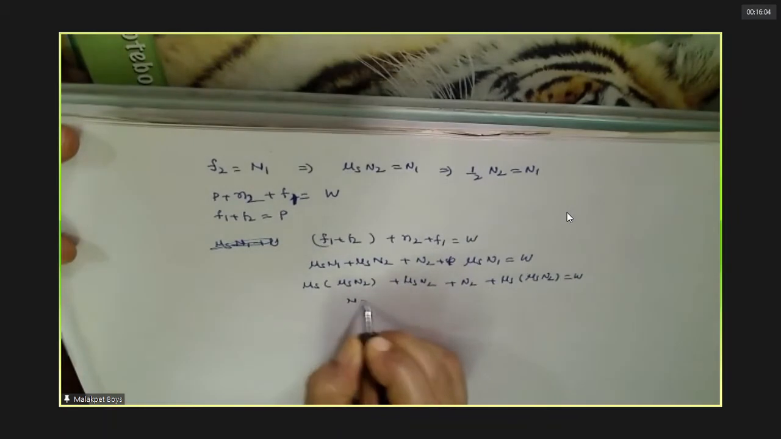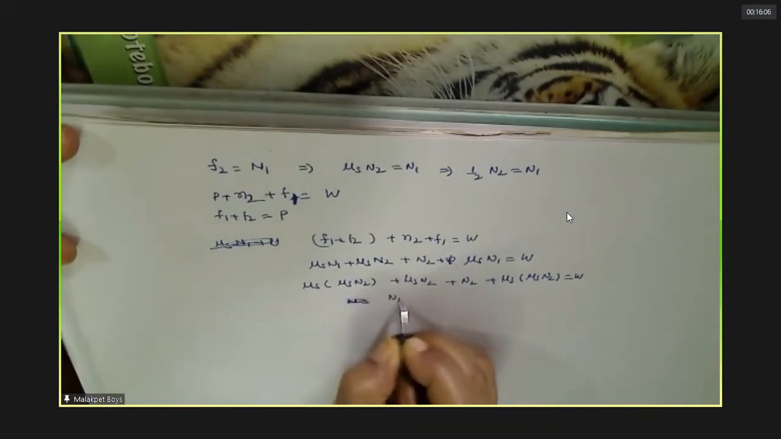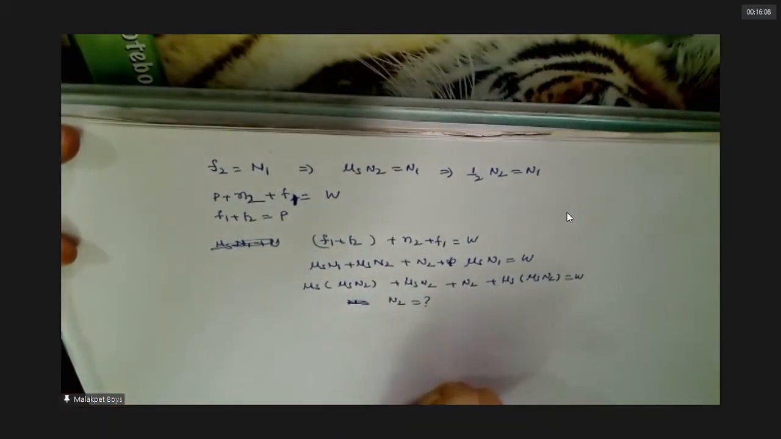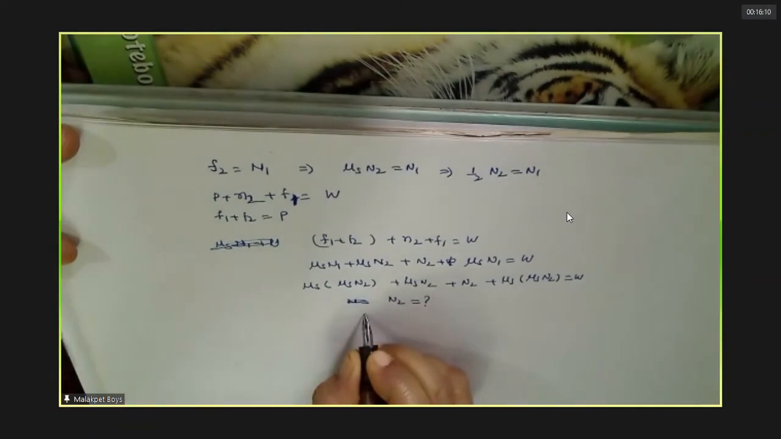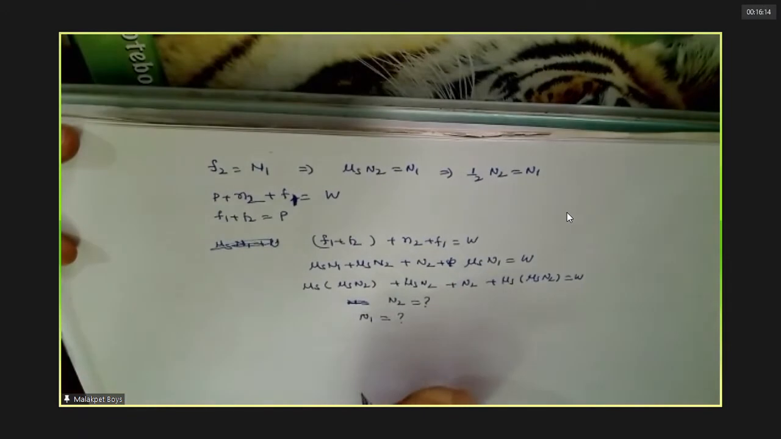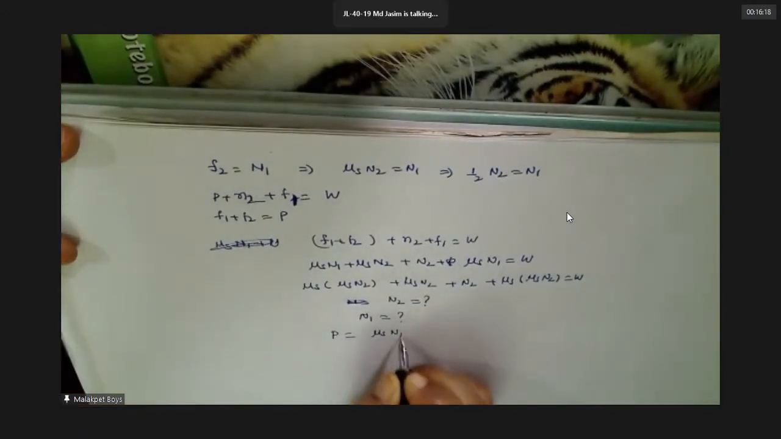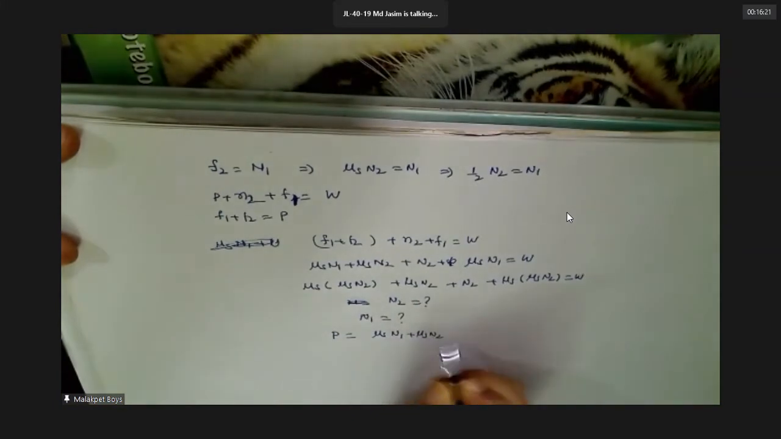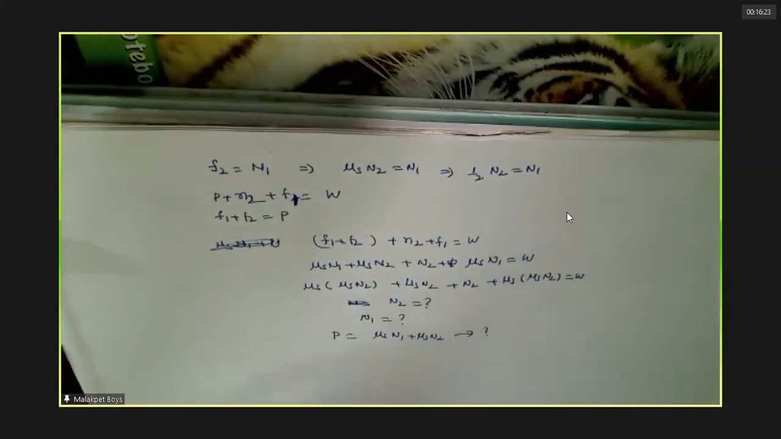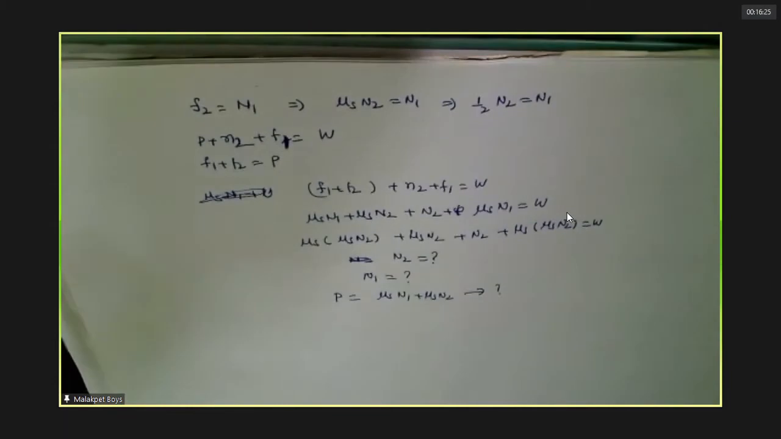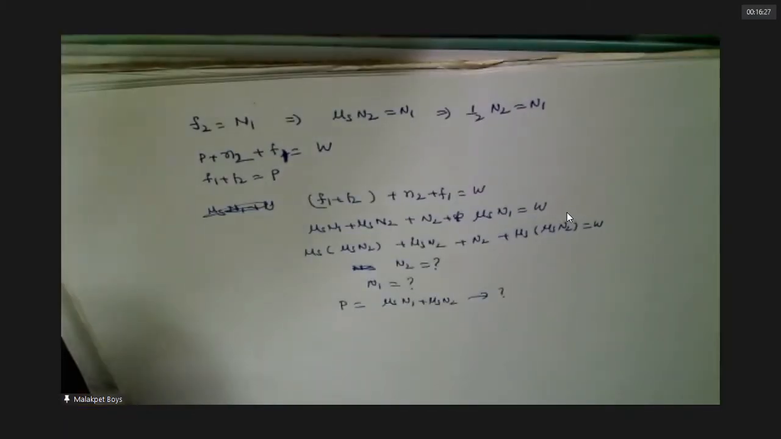From which you can get N2, no? Once you get N1, then from that you can get N2. Once you get that, what is P? Mu N plus mu N. You can get P also, no? Yes, sir. Do it.